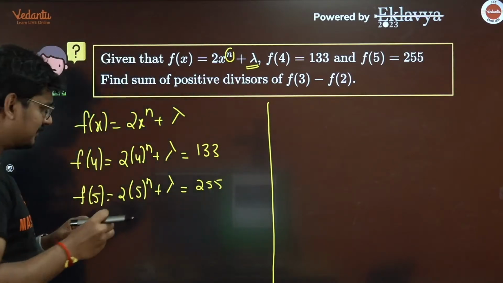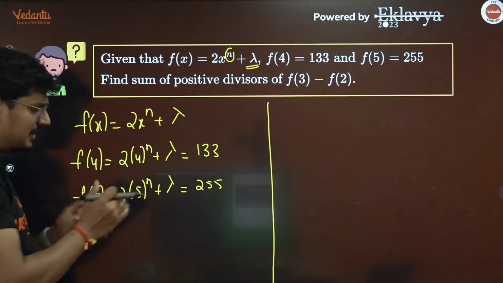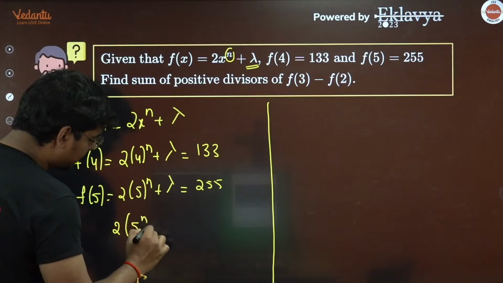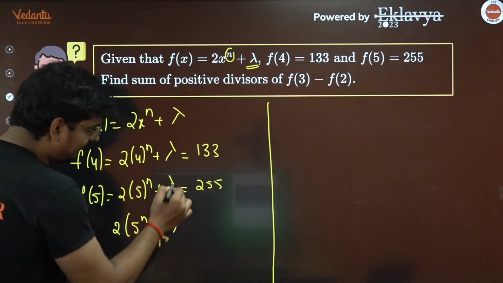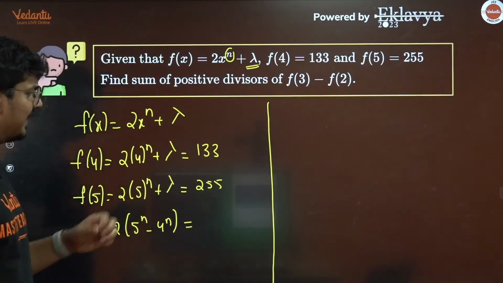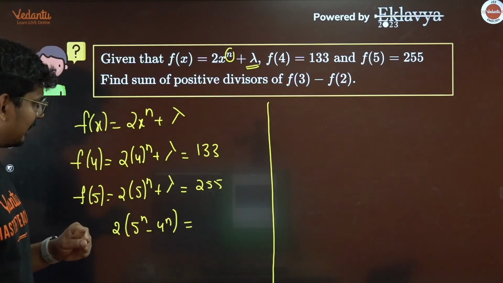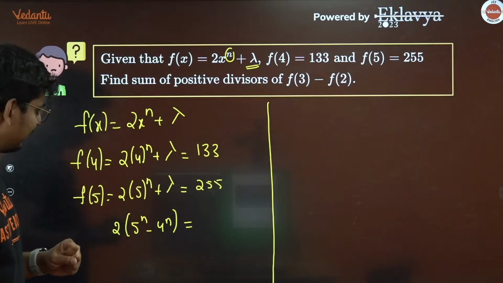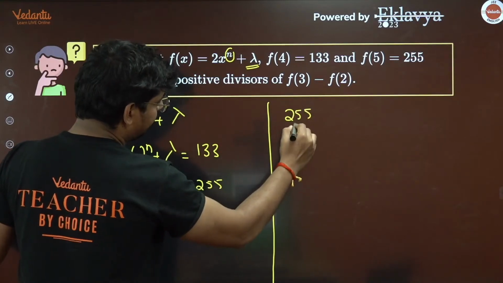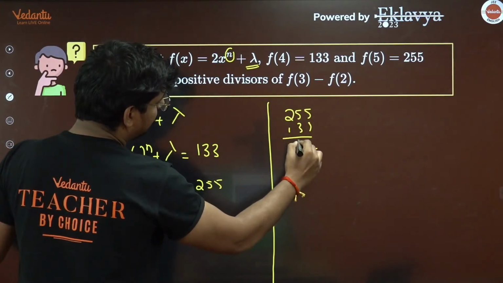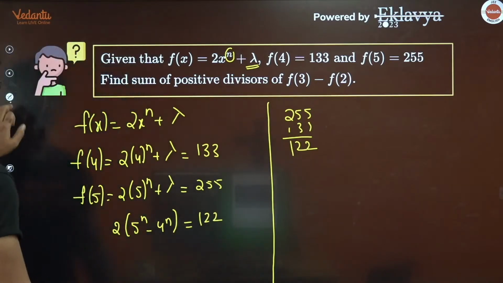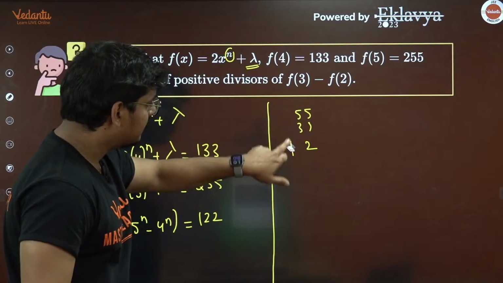Let me just subtract these two equations, this equation from this equation. This is what I'm going to get: 2 into 5 raised to n minus 4 raised to n. Lambda and lambda will get cancelled. And what is 255 minus 133? It is 122, correct?